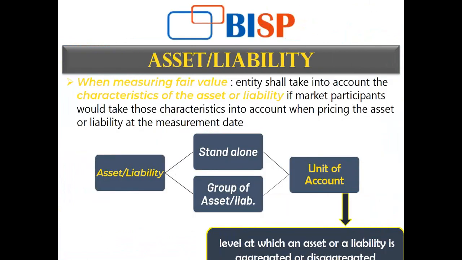Now let's start with asset and liability. Of course, there are various technical concepts that have been provided under IFRS 13, and that really includes much theoretical part, and that is the reason I've just put down the main points.